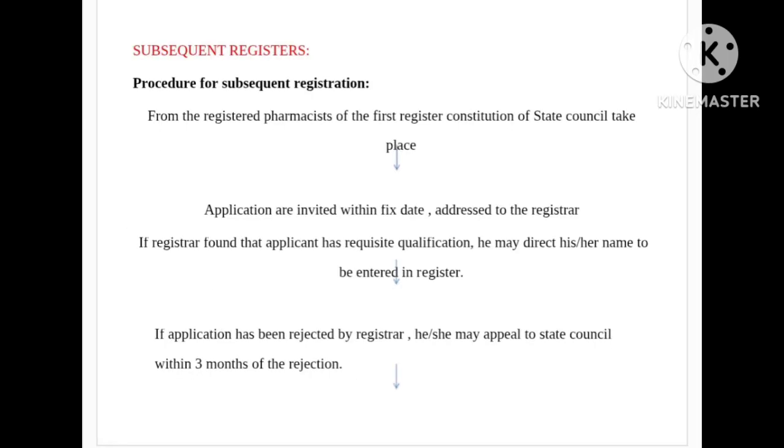Subsequent registers. Procedure for subsequent registration. From the registered pharmacists of the first register, constitution of state council takes place. Applications are invited within a fixed date.